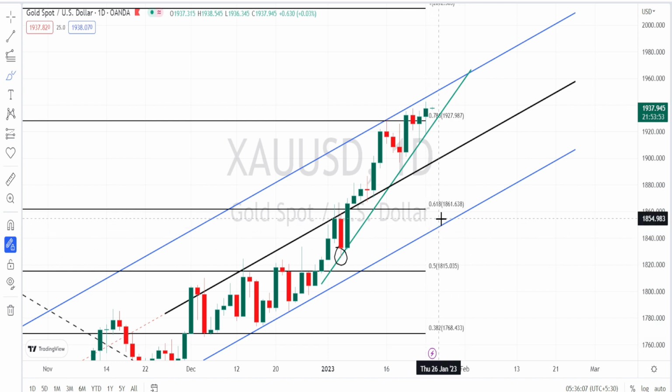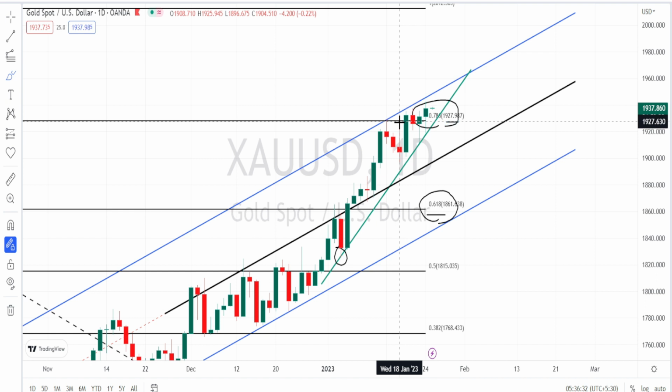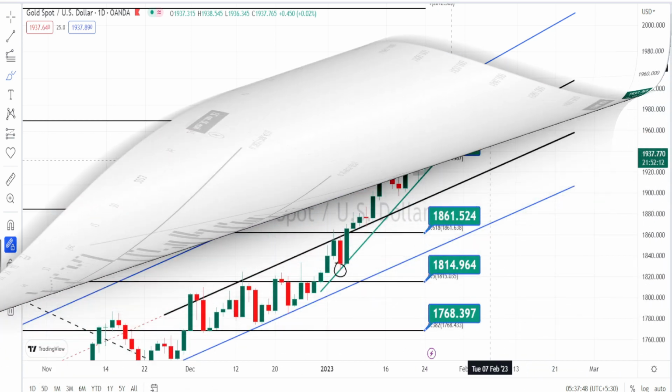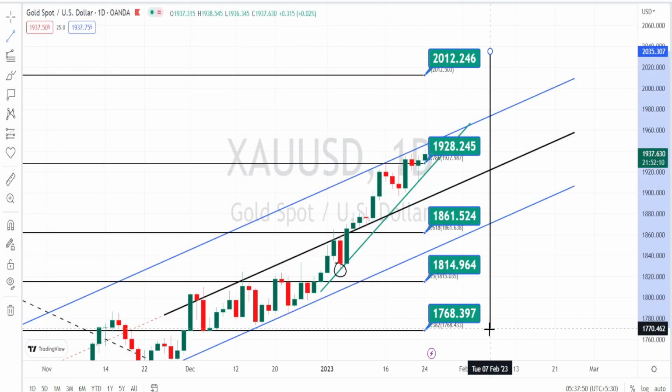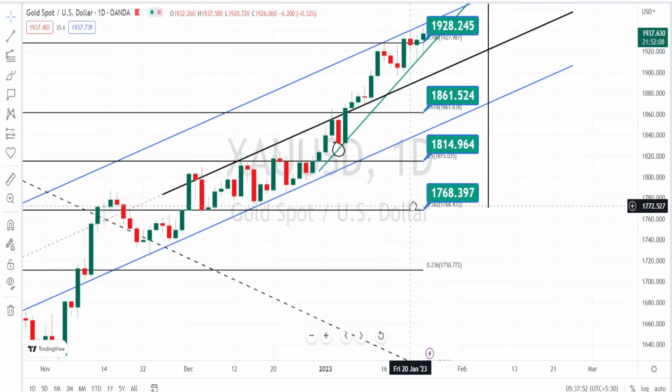And also when we look at the price action based on the Fibonacci levels, it has crossed the resistance level of 0.618, and currently it is testing the resistance level of 0.786, which is around 1927. So it has to break this support level also in order to make a bearish side trend reversal in the daily time frame.